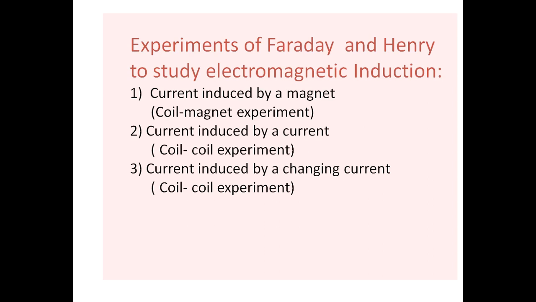Here you vary the magnetic field, and by changing the magnetic field you produce the electric current. That process is known as electromagnetic induction.